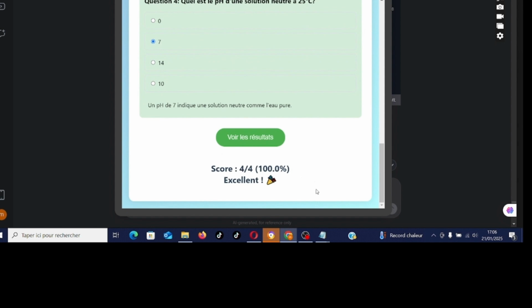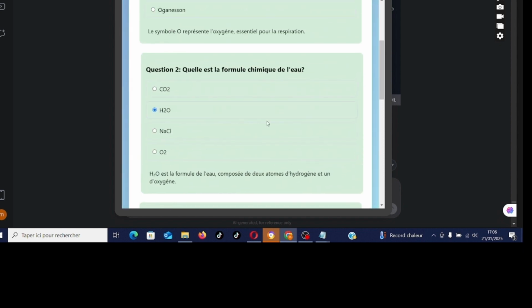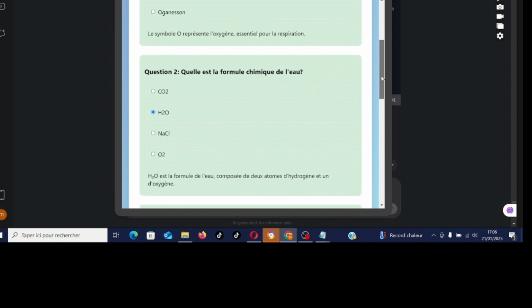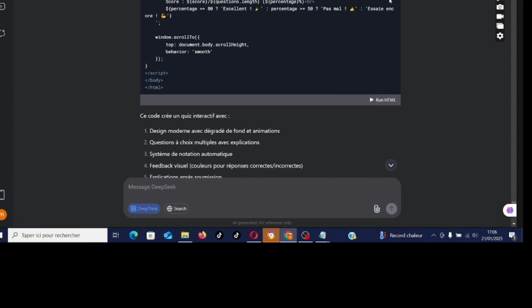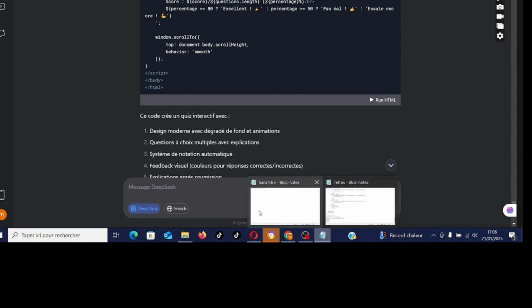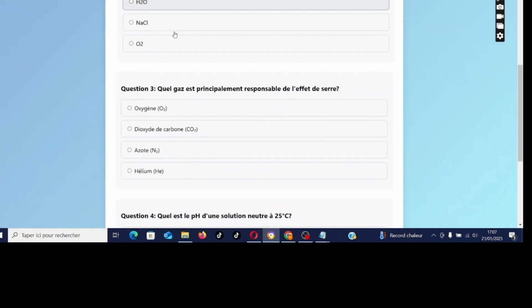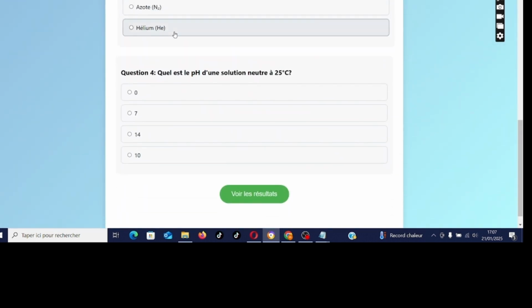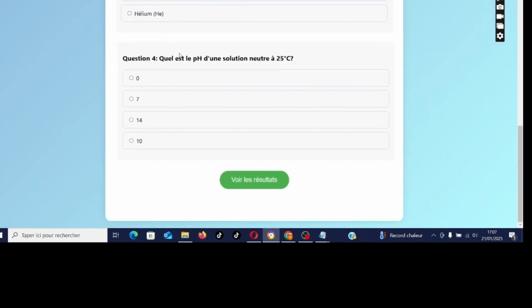There you go. 4 out of 4. The score is 100 percent. So it even posted the score. That's a clever way to make quizzes. Everything was green. I can copy that and do it in a notepad file like before. So that's the chemistry quiz. So you can download it. You share it with your students to do tests, etc.